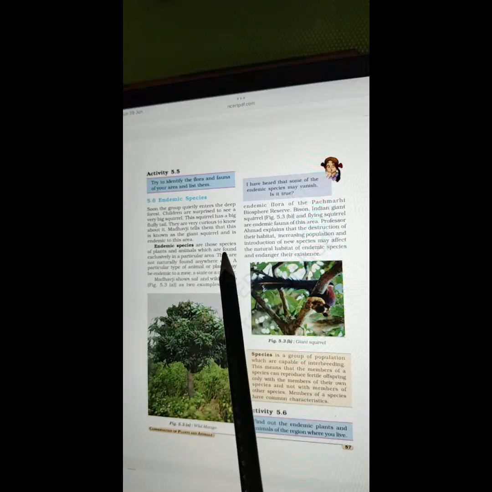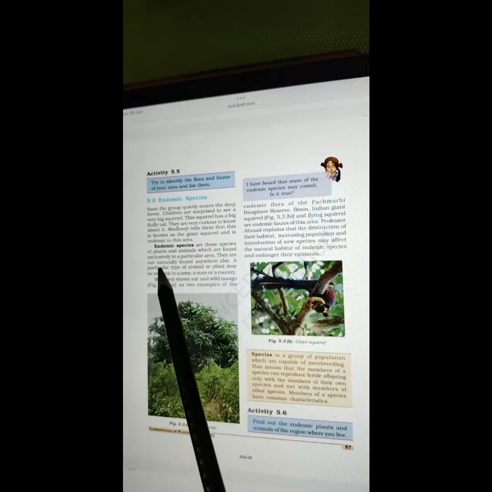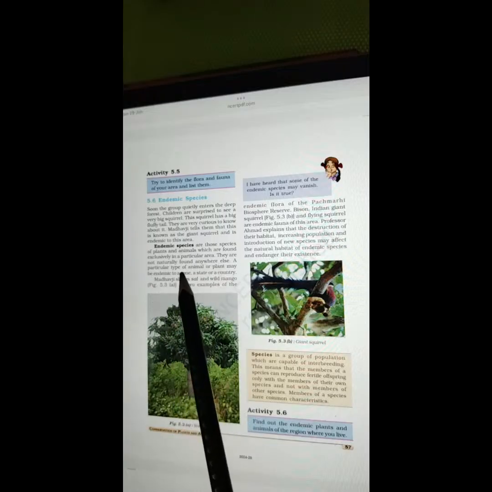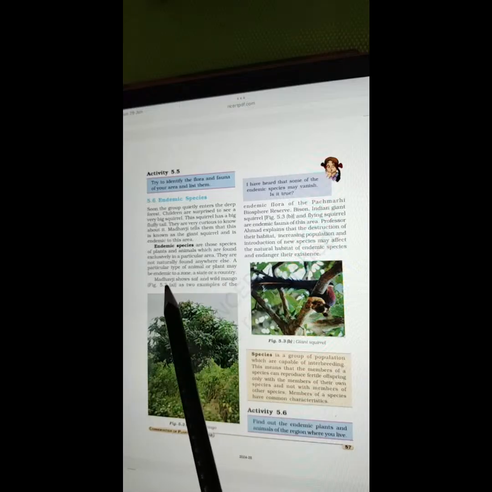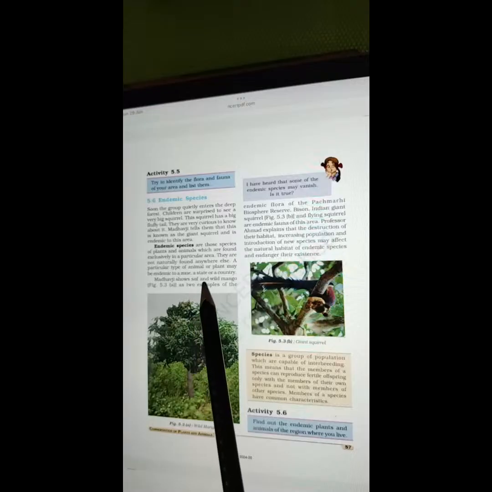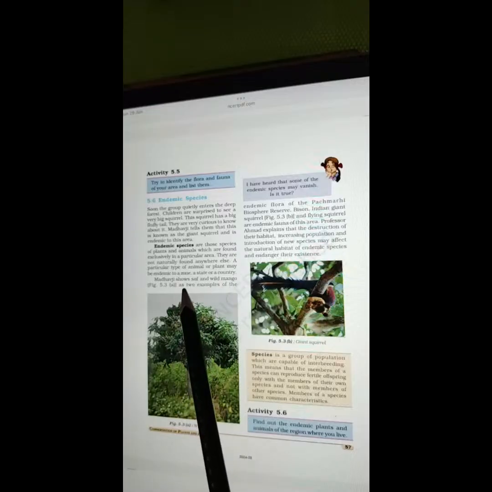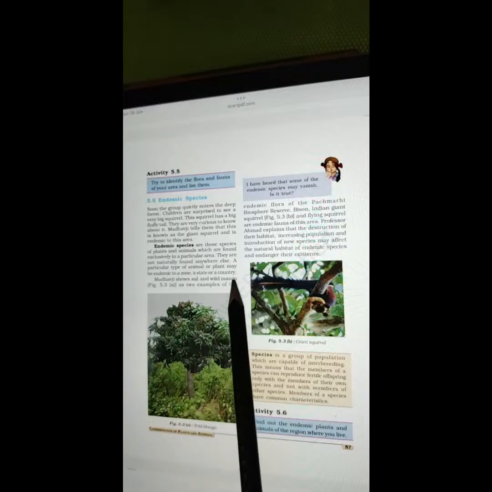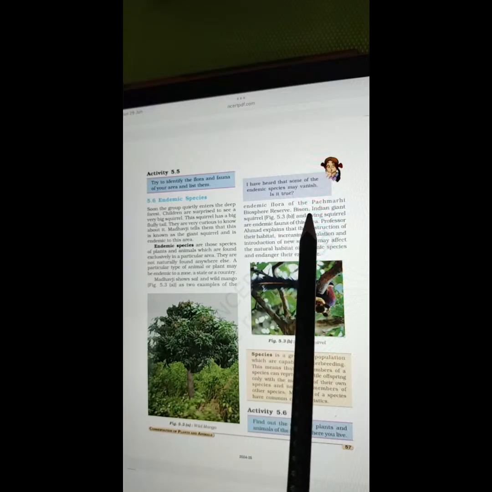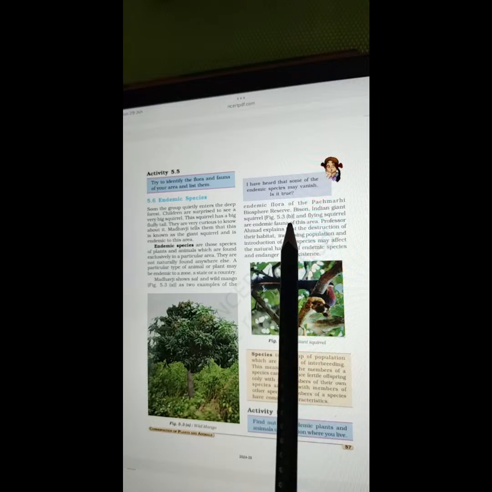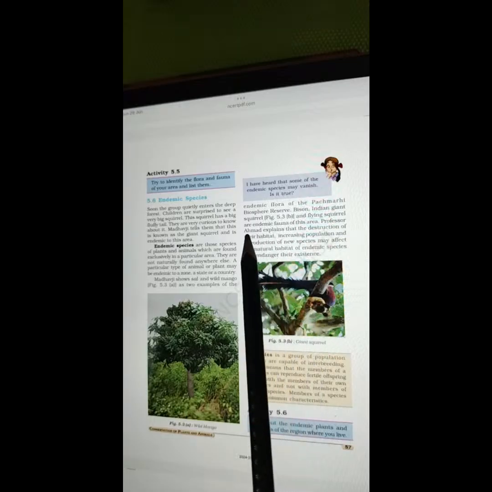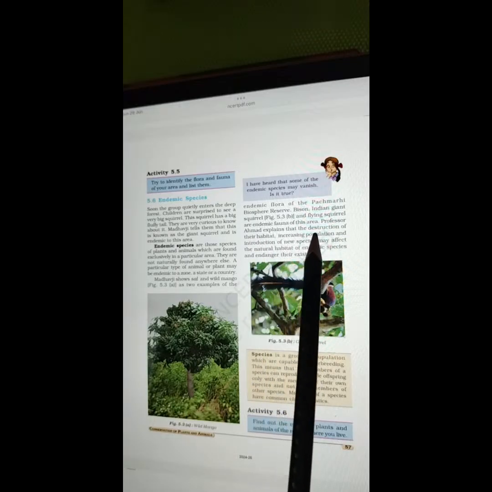Endemic species are those species of plants and animals which are found exclusively in a particular area. They are not naturally found anywhere else. A particular type of animal or plant may be endemic to a zone, a state, or a country. Madhavji shows sal and wild mango, figure 5.3a, as two examples of the endemic flora of the Pachmarhi Biosphere Reserve. Bison, Indian giant squirrel, and flying squirrel are endemic fauna of this area.